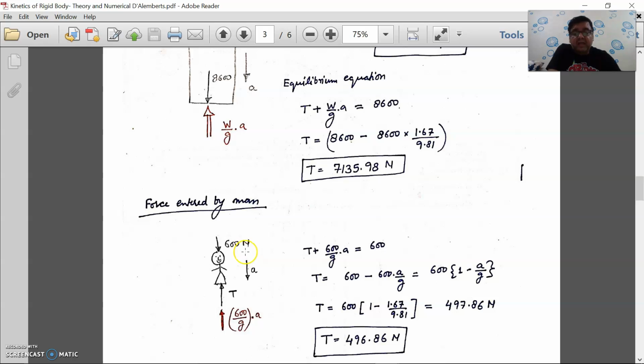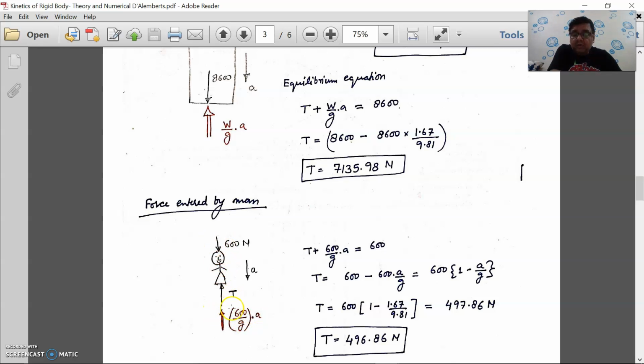And this man was also going down by an acceleration of a, and if I wish to stop this man, then I need to apply the same amount of force to it. So what is that force? 600 upon g into a. Why 600? Because 600 was also in newton, so I have to convert this newton into mass. So 600 upon g into a.